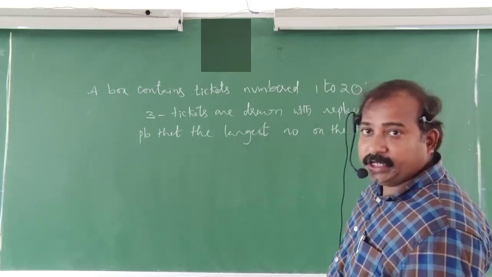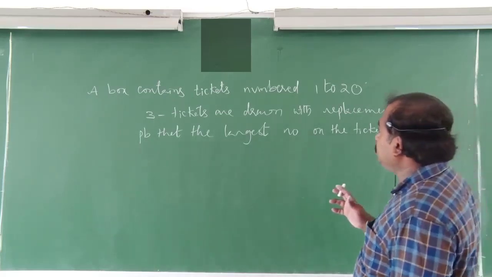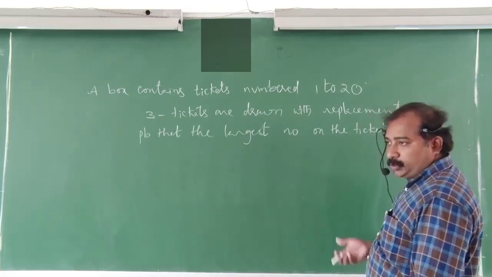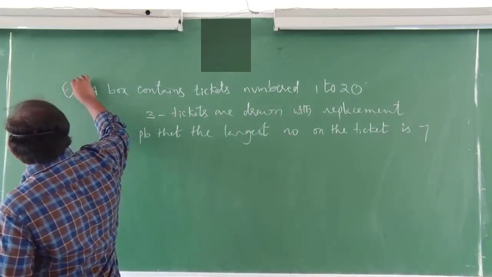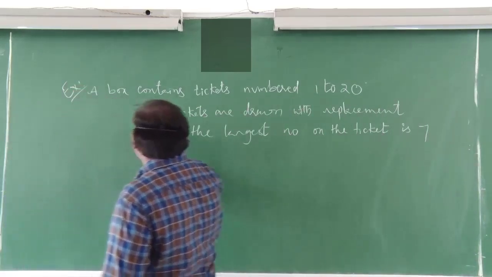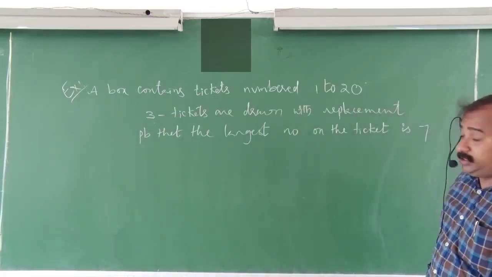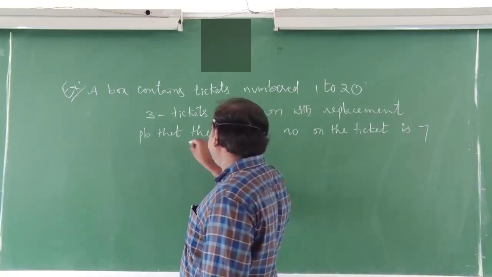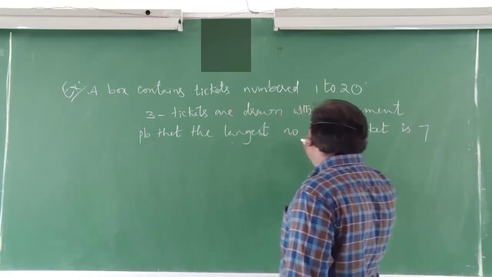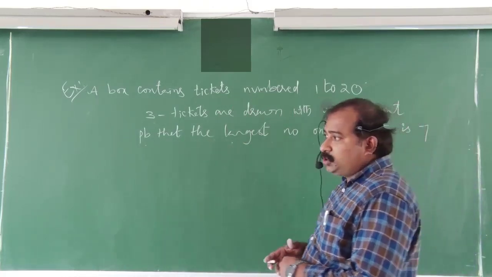Once again, listen all of you. A box contains tickets numbered from 1 to 20. Here this is one example. 3 tickets are drawn with replacement. Then find the probability that the largest number on the ticket is 7. So here the required probability is equal to,